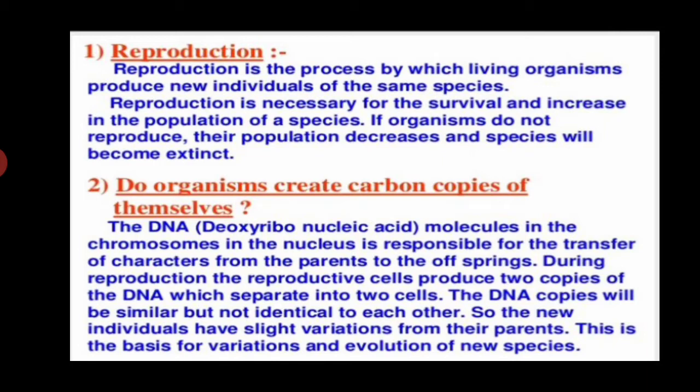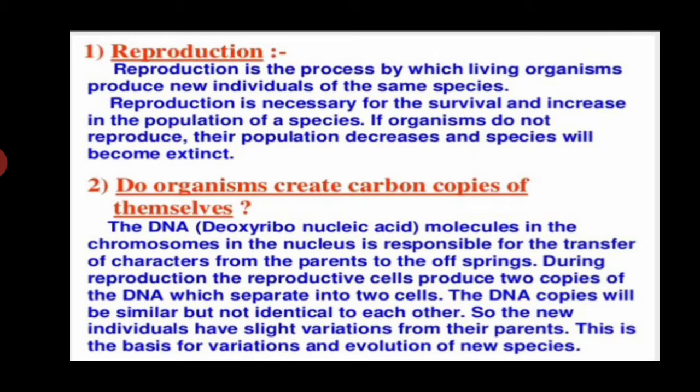Second point, do organisms create carbon copies of themselves? The DNA, deoxyribonucleic acid molecules in the chromosomes in the nucleus, is responsible for the transfer of characters from parents to the offsprings. During reproduction, the reproductive cells produce two copies of the DNA which separate into two cells. The DNA copies will be similar but not identical to each other. So the new individuals have slight variations from their parents. This is the basis for variations and evolutions of new species.